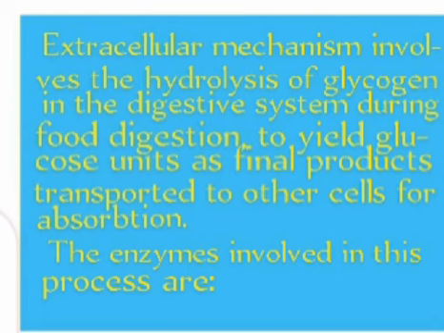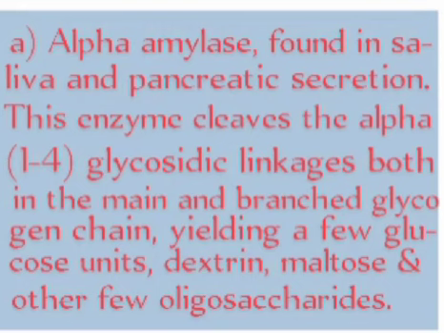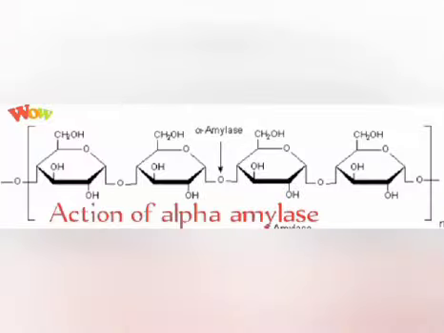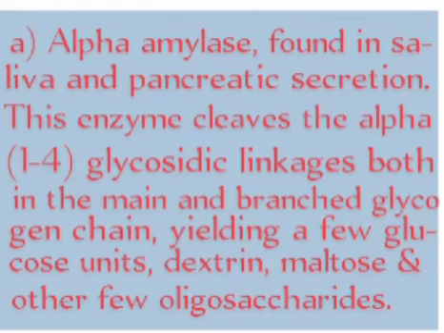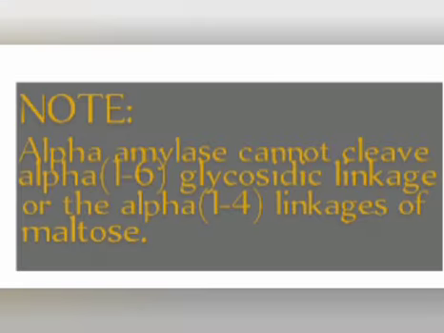The enzymes involved in this process are: A. Alpha amylase, found in saliva and pancreatic secretions. This enzyme specifically cleaves the alpha-1,4 glycosidic linkages, both in the main and branch glycogen chains, yielding a few glucose units, dextrin, maltose, and a few other oligosaccharides. Note that alpha amylase cannot cleave alpha-1,6 glycosidic linkage or the alpha-1,4 linkages of maltose.